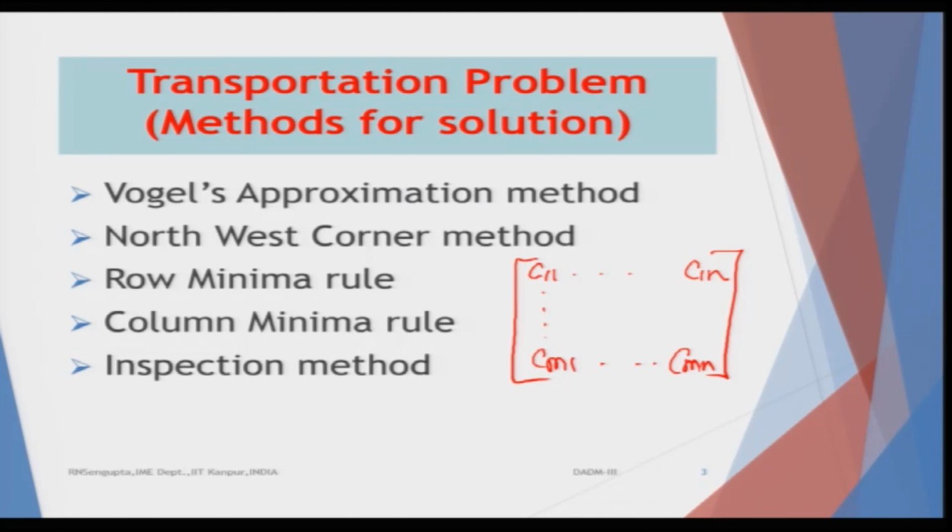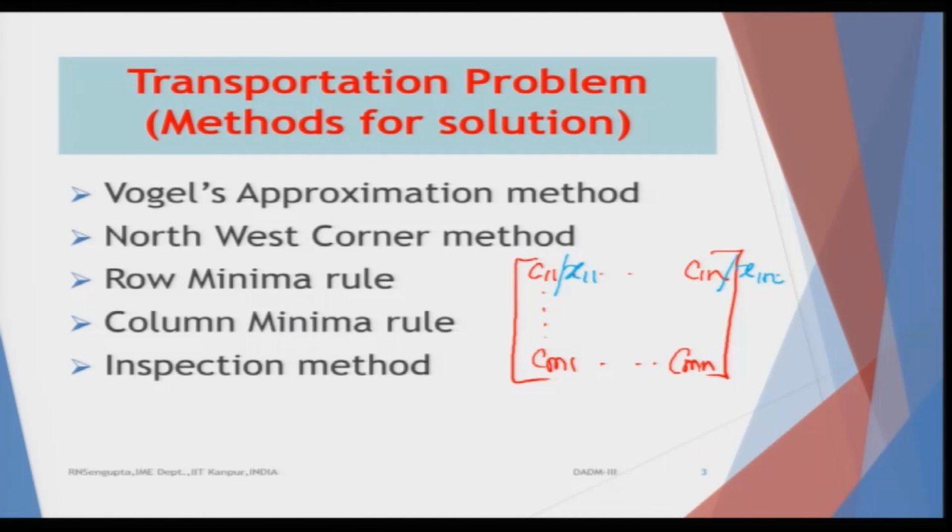And if I consider the total quantum of goods, in place of C's I am basically replacing them with X. Each C would have an X, so the cost of transporting from the first origin to the first destination is C11 into X11. Similarly, the total cost of transporting the goods from the first origin to the nth destination would be C1n into X1n.